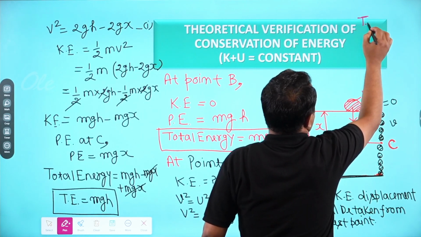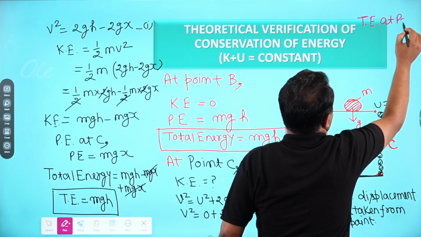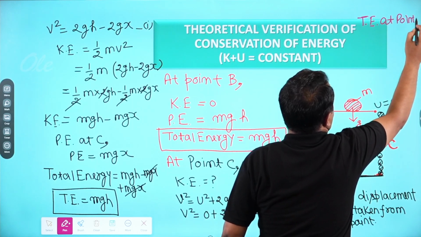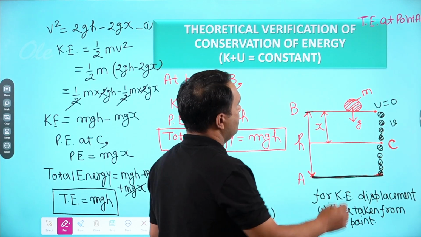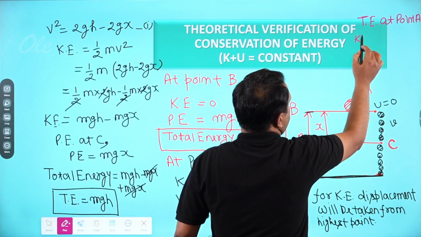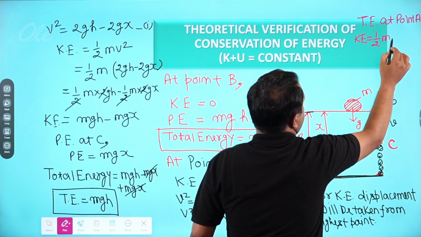Total energy at point A. Okay, at point A, kinetic energy KE is equal to half mv square.